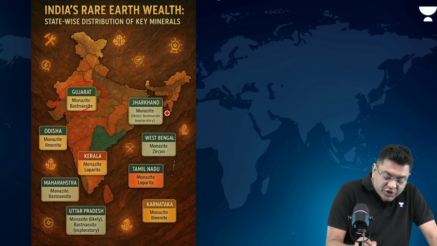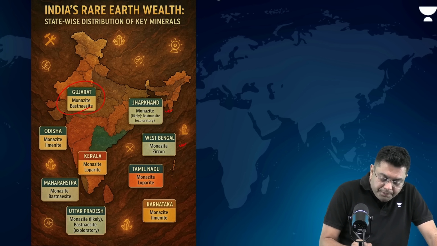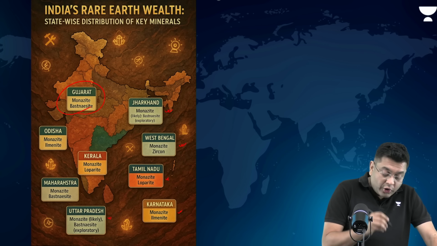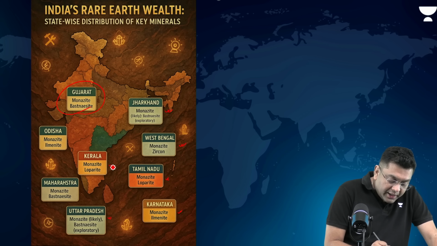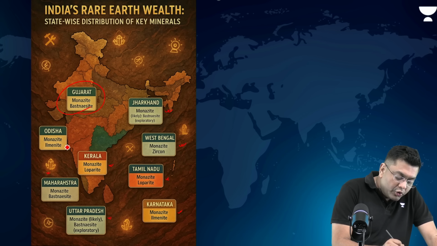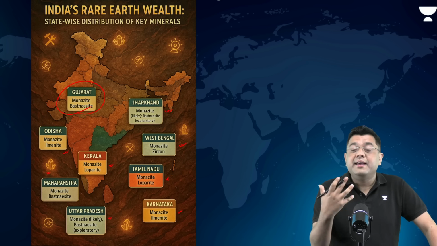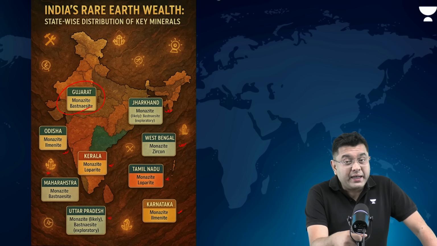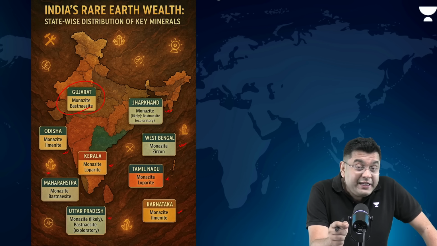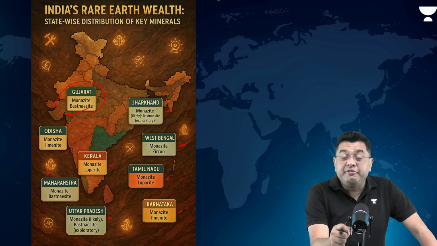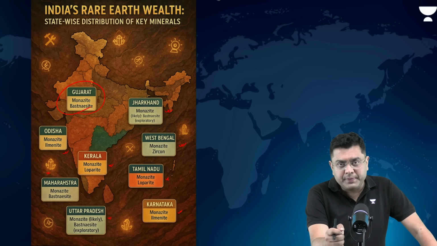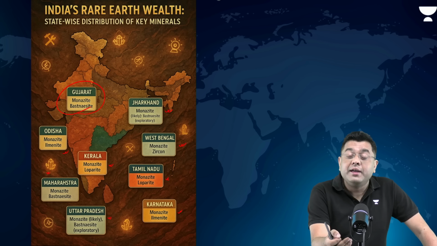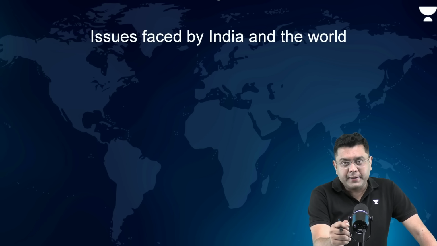Other than that, Jharkhand, West Bengal, Tamil Nadu, Karnataka, Uttar Pradesh also have some amount. Then Kerala, Maharashtra, Odisha, all these states have the presence of rare earth elements. We need to extract more. We need to have better exploration. And we need to ensure that industry is also supported.